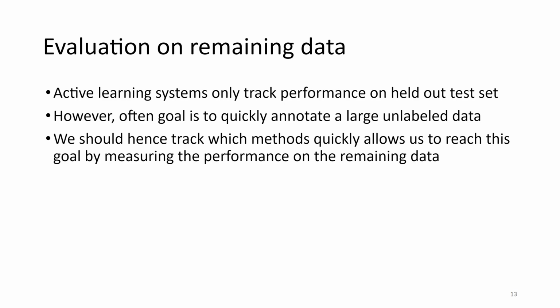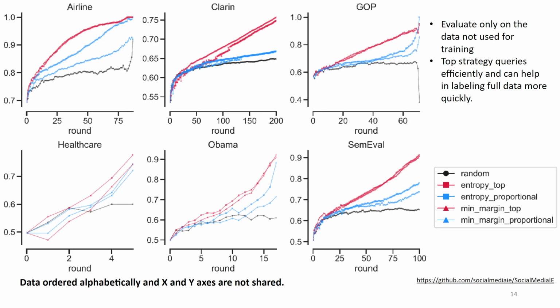This setting is very practical and, as per our understanding, it has not been studied before. As you can see here, the top strategies perform very well in this setting, compared to the sampled strategies as well as the random strategies.